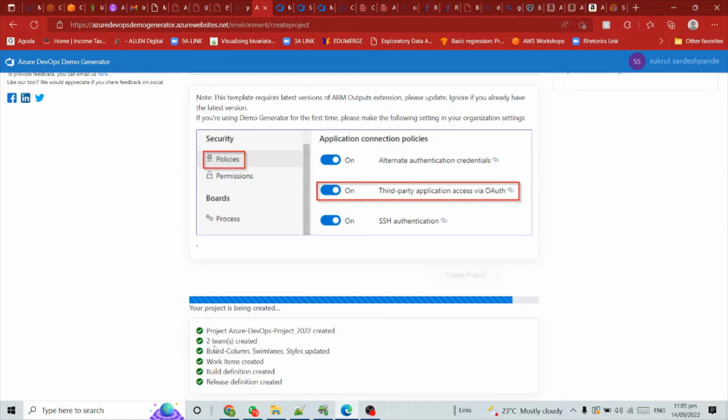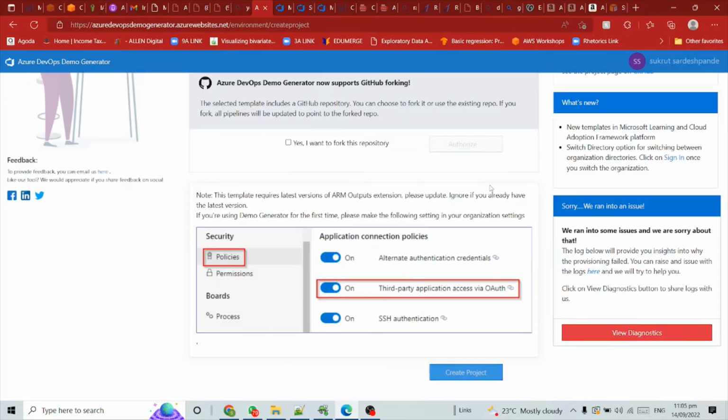So look here, Azure DevOps project 22 created. Two items created, board, columns, swim lanes, styles updated, work item updated, build definition, release definition updated. Means you will have a lot of things to play with in your default project. Many people don't know the sites and how to do these things, but this is something I want to show you.